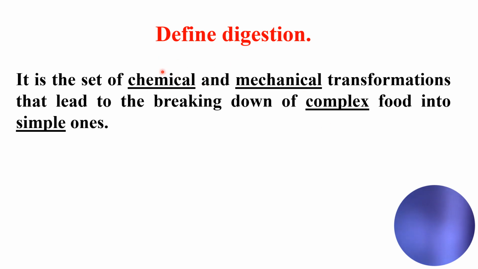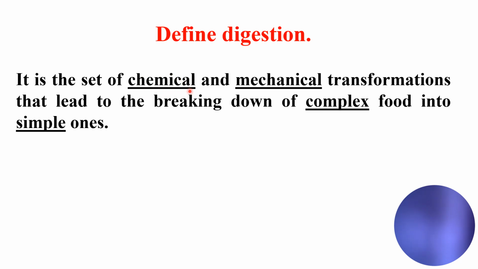So the chemical is the change in nature, whereas the mechanical means no change in nature. For example, if I have a piece of paper and I burn this piece of paper, the paper becomes ashes. So this changes the nature of the substance of the material.